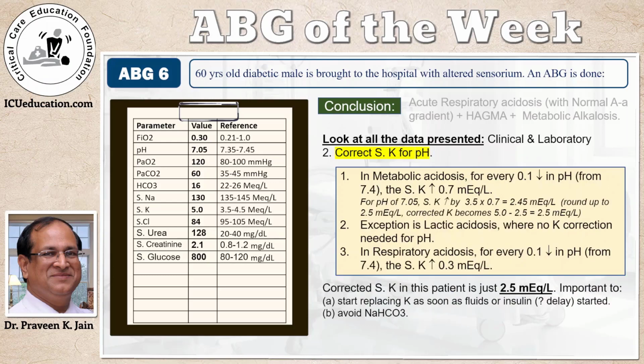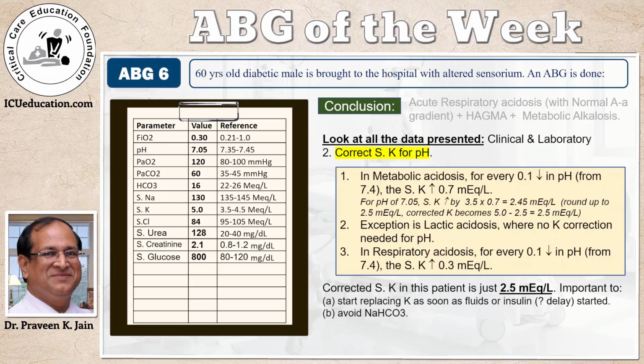Correcting serum potassium for pH. Now, in metabolic acidosis, for every 0.1 drop in the pH from 7.4, the serum potassium increases by 0.7 milliequivalents per liter. Now that means for a pH of 7.05, the serum potassium would increase by 3.5 into 0.7, that is 2.45 milliequivalents. You can round it up to 2.5. And so the corrected potassium becomes 5 minus 2.5, which is 2.5. On first glance, it looked like hyperkalemia, but the reality is the patient is already hypokalemic.